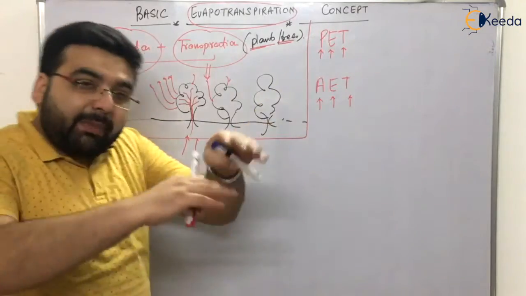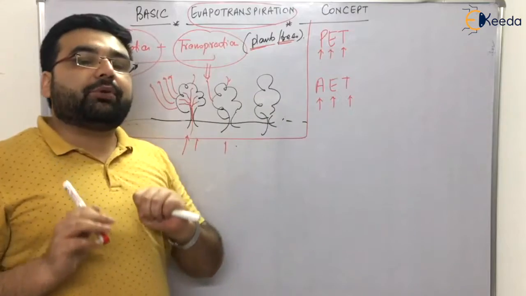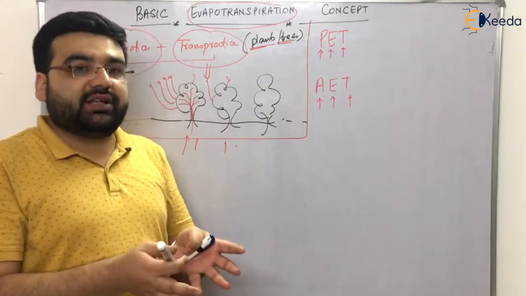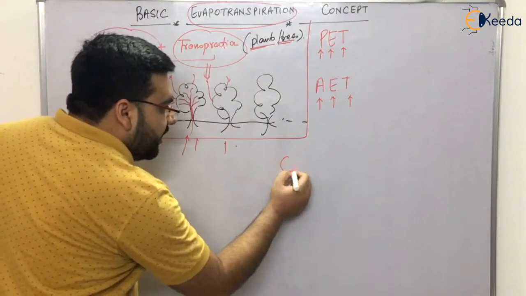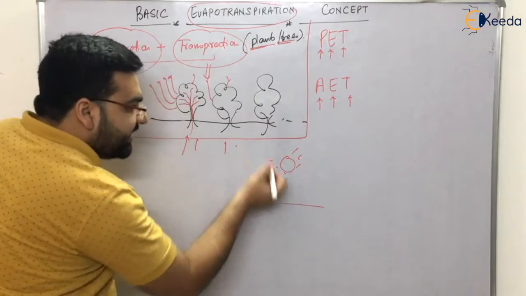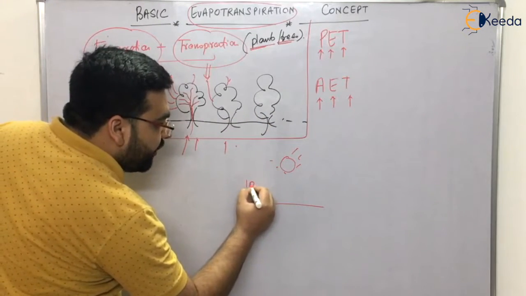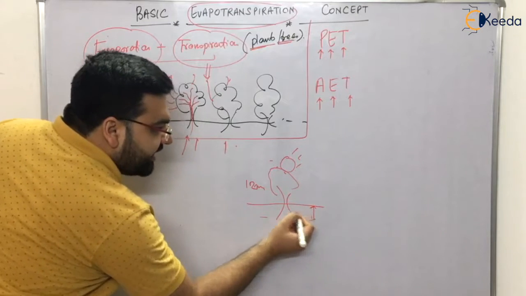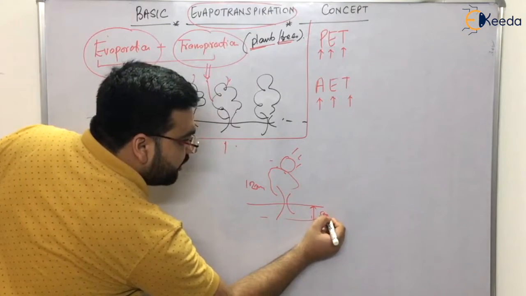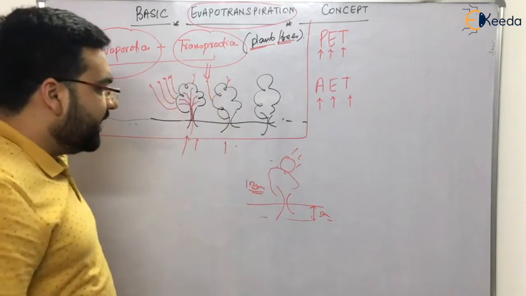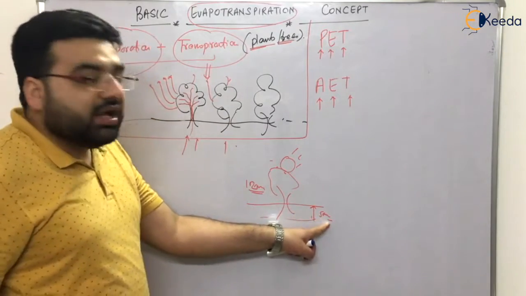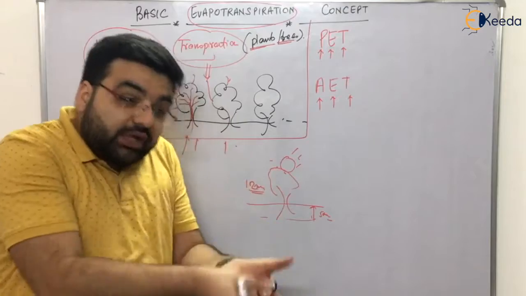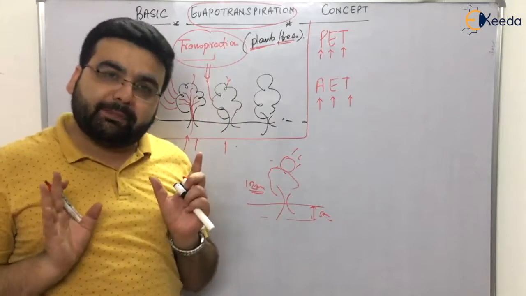Actual evapotranspiration depends upon a lot of parameters, like how much moisture is there. Suppose the sun rays were such that they could transpire 12 mm of water from soil through plants, but the available moisture content was just 5 mm. It will be able to transpire just 5 mm of water. This 5 mm is the actual evapotranspiration which is actually taking place, and potential is the maximum that can take place. Clear?